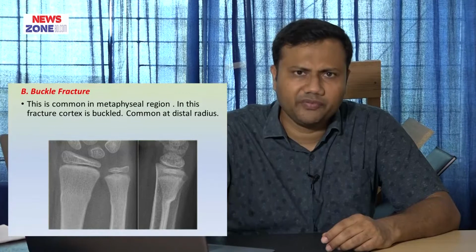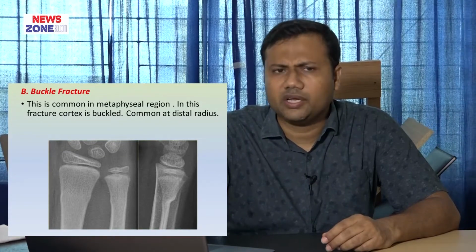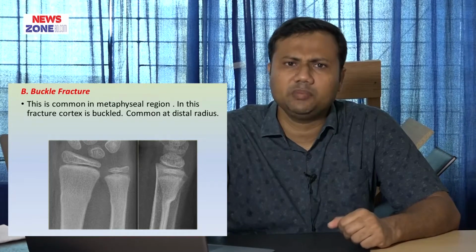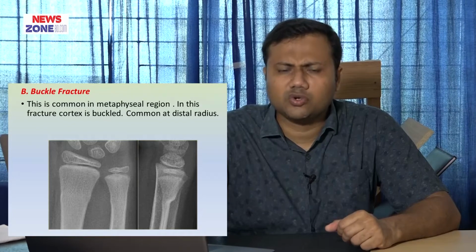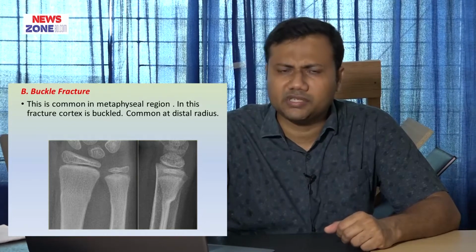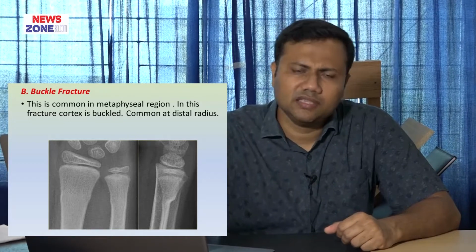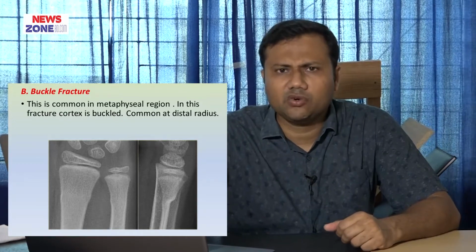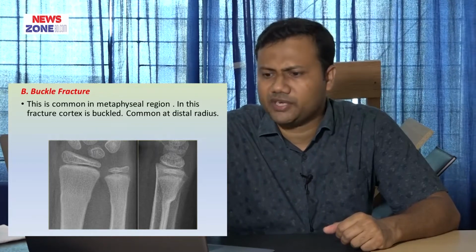And next we will discuss buckle fracture. This is also an injury of childhood, and this injury occurs in the metaphyseal region. Sometimes young doctors working in the emergency department can easily miss this type of fracture if they don't have previous experience managing it.